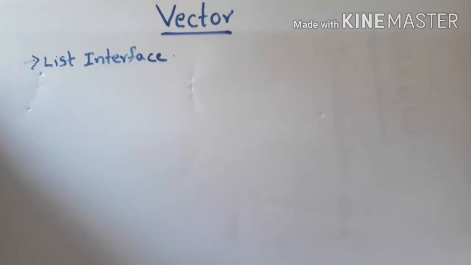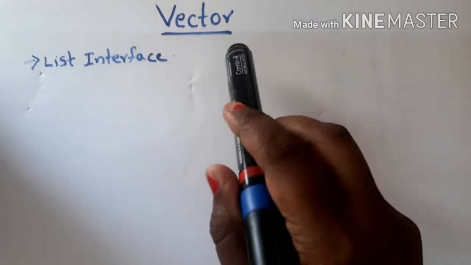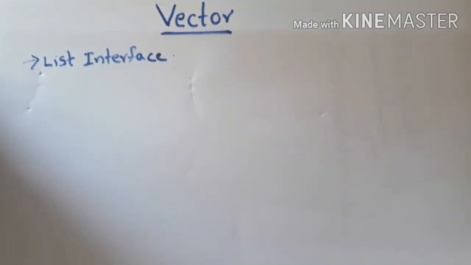But I want to discuss few things about the vector class. See, vector class was developed prior to collection framework itself, right? That means that vector was released in Java 1.0 version. When Java was released, then itself this vector class was released with the Java.